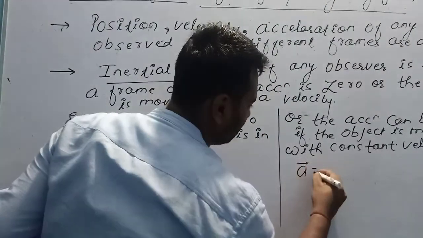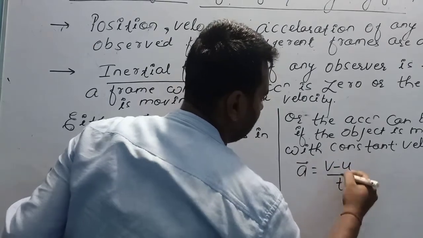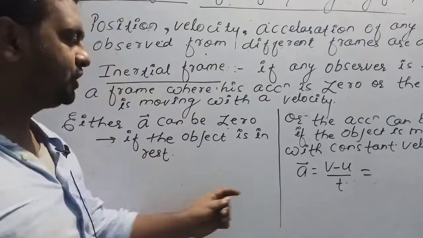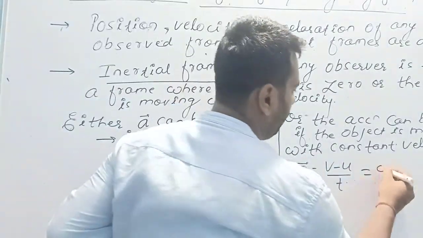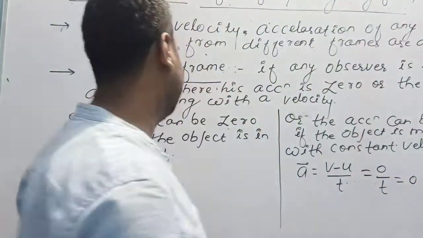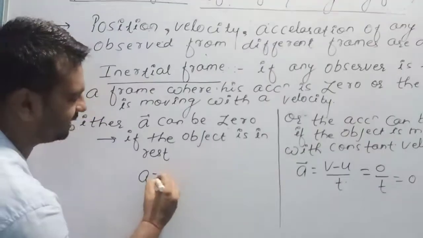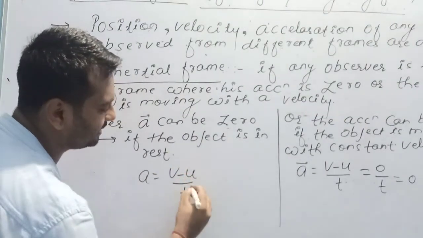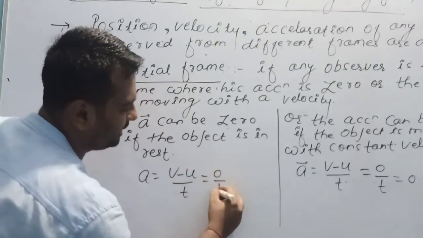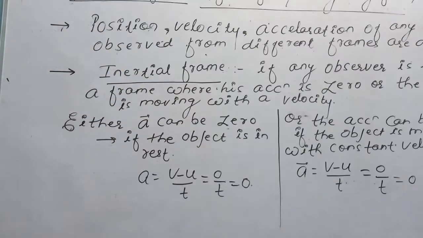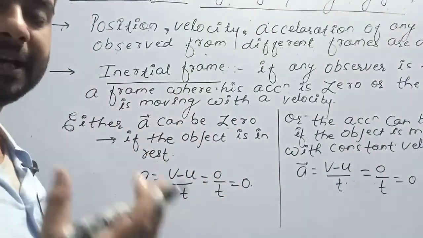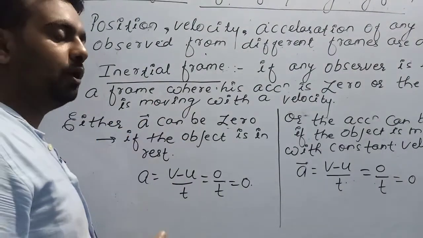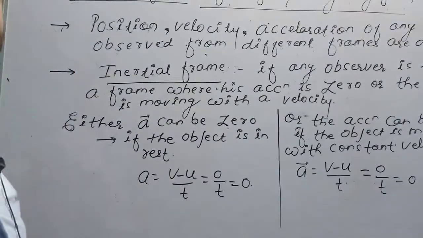We know that acceleration is equal to v minus u upon t. If the object is not changing its velocity with respect to time, then v minus u will become 0, and 0 upon t is equal to 0. And if any object is in the position of rest, it means that its velocity is 0, and 0 upon t is equal to 0. So any frame from where the observer is observing, the acceleration of frame will be equal to acceleration of the observer.